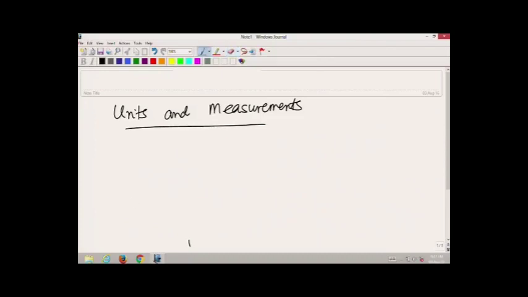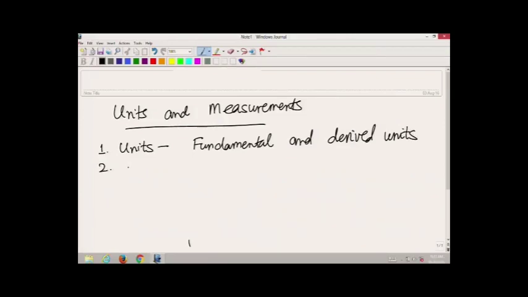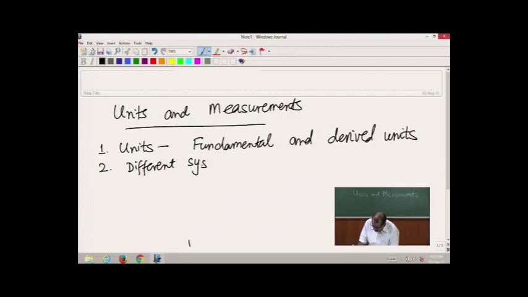In this topic, what we will cover today will be, we start with description of units, and we will talk about fundamental and derived units, and then we will look at some different systems of units, and in particular we will look at the set of units which we follow called the SI units.